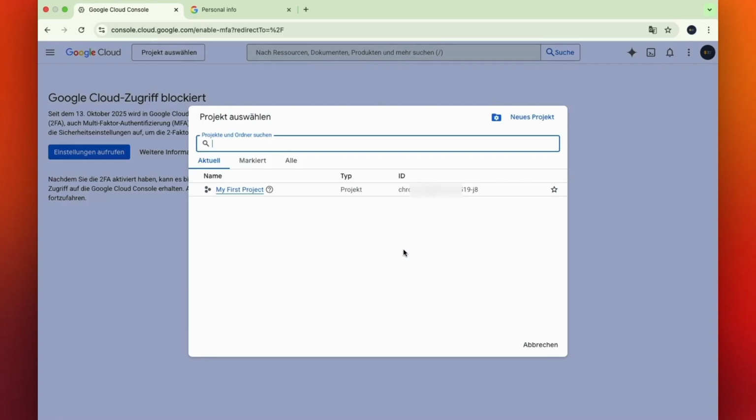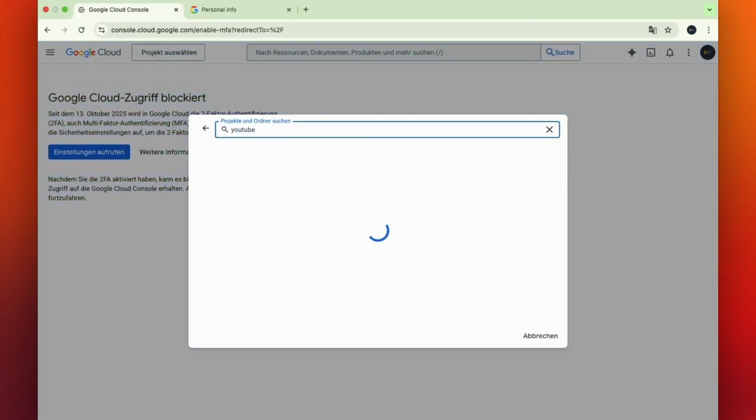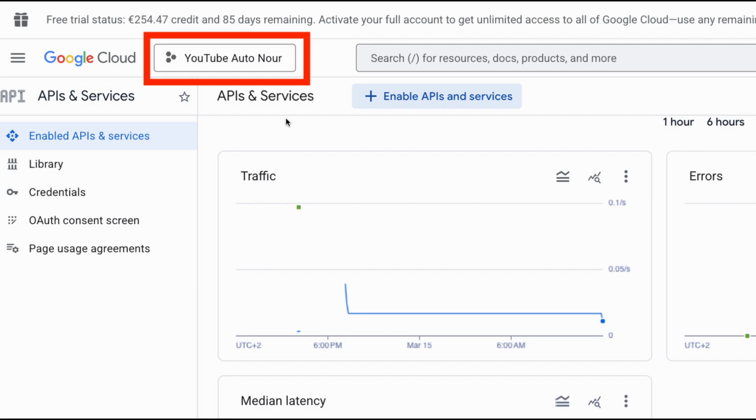If you don't see it immediately, try searching for your project name and it should show up. Select the project and make sure that the one you just created is the active project, as shown here. In my case, I forgot to switch to the new project and had to redo some of the steps that came afterward. So if you notice that the wrong project is selected in some of my later screenshots, that's why. I corrected it afterward. You can still follow the steps exactly as shown.